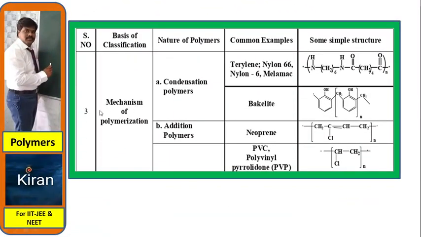Next, classification based upon mechanism of polymerization. We have two different types of mechanisms: condensation mechanism and addition mechanism. When the polymer is obtained by the condensation mechanism, such a polymer is a condensation polymer. Examples: terylene, nylon 66, nylon 6, melamine, and bakelite. Addition polymers: neoprene, PVC, polyvinyl pyrrolidone. These are the examples for the mechanism under addition polymerization.